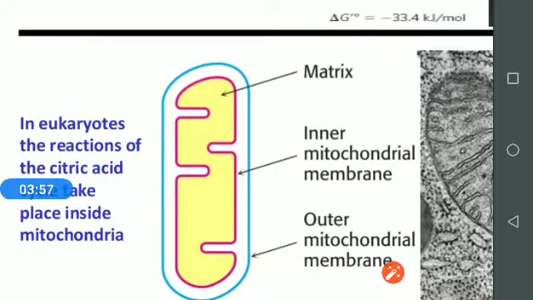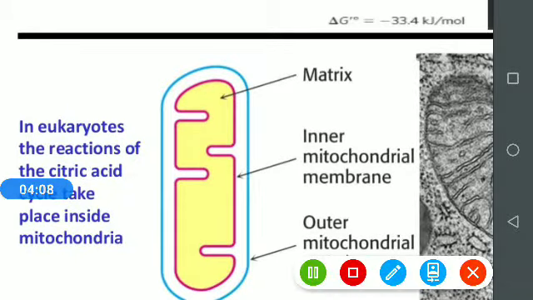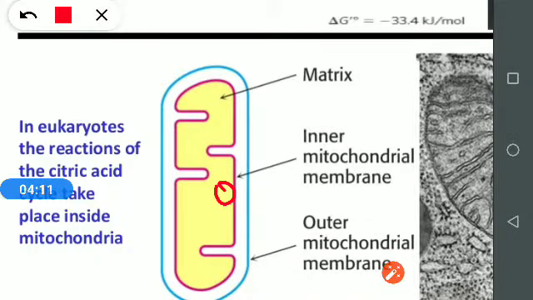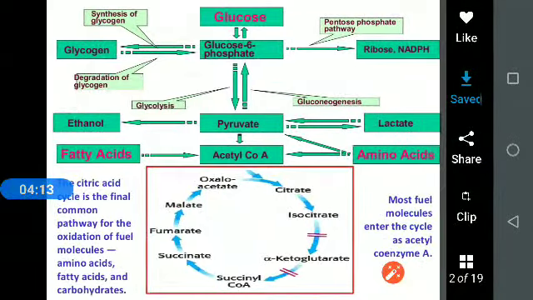The essential enzymes useful for the Krebs cycle are also present in the mitochondrial matrix. So this is the reason.